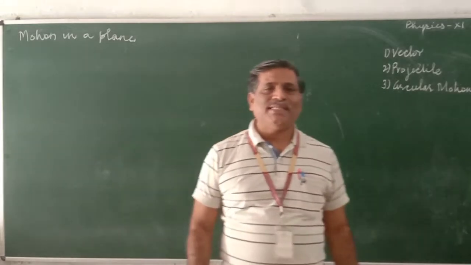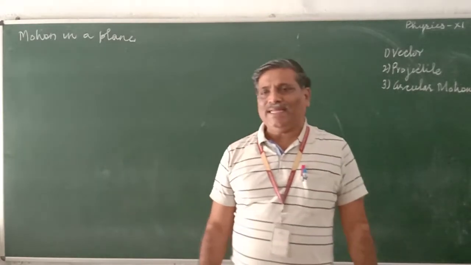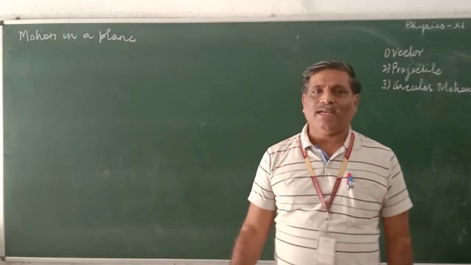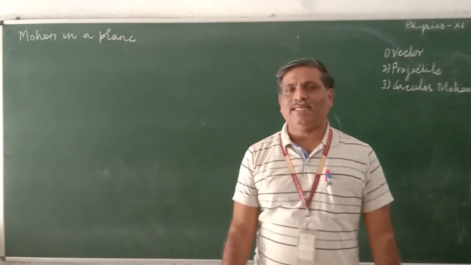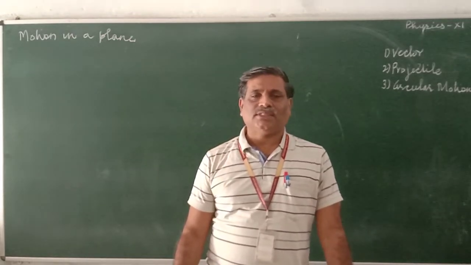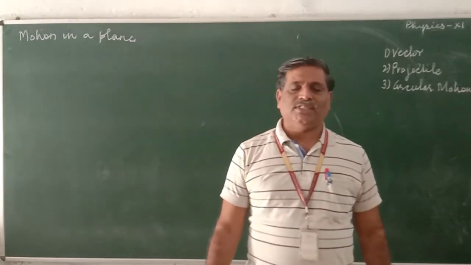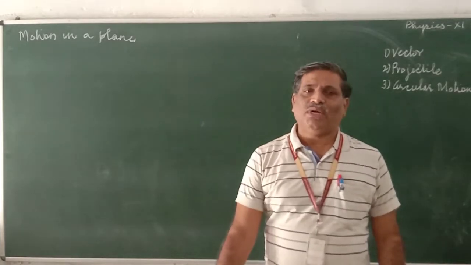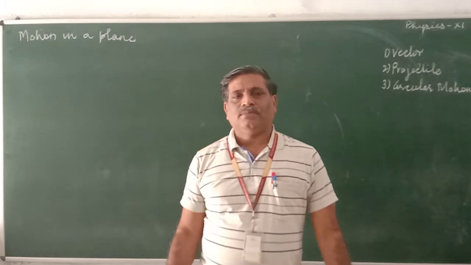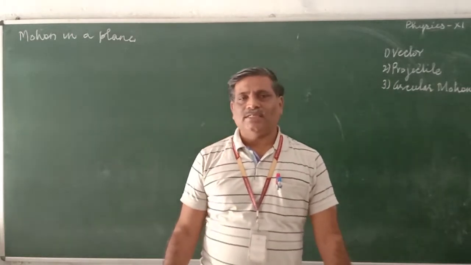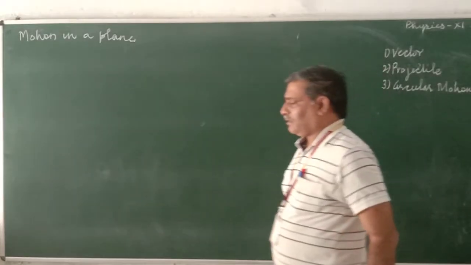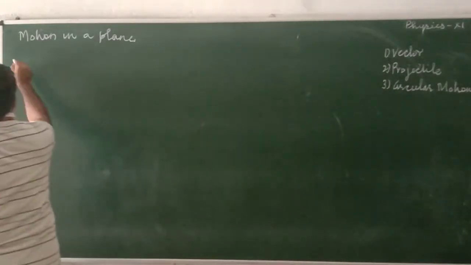Vector, you all know. What is a vector? Vector is a physical quantity which is completely described by direction as well as magnitude. Velocity, acceleration, these are vectors. Scalar is a quantity which is completely described by magnitude alone. Mass, time, temperature, these are scalars. Rules for vectors and rules for scalars are different. So first, the vector.